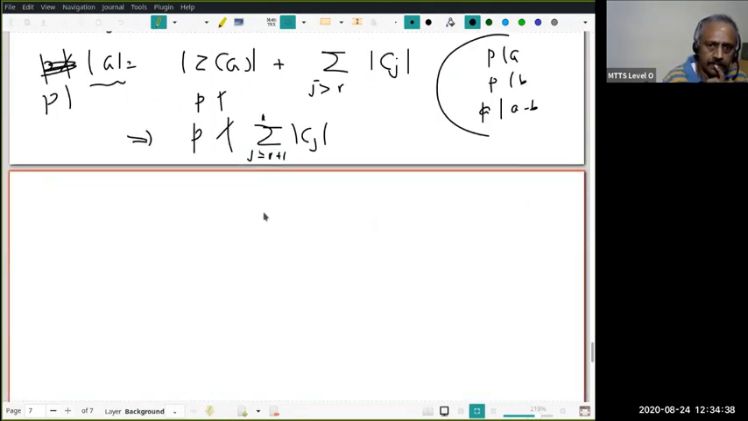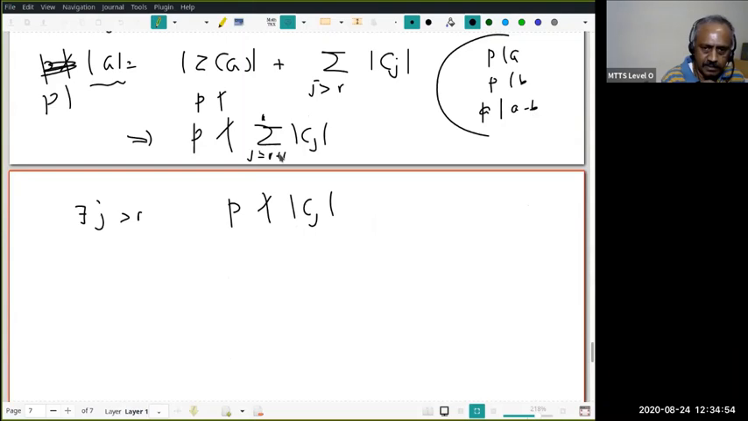Okay. Now P does not divide the sum. That means there is a j so that P does not divide |Cj|, because if it divides each and every Cj, then it divides the sum also. Right? Okay. Let us call this Cj. Fix an x. Remember, by definition Xj is C of Xj in our earlier notation. I'll call that x as Xj.